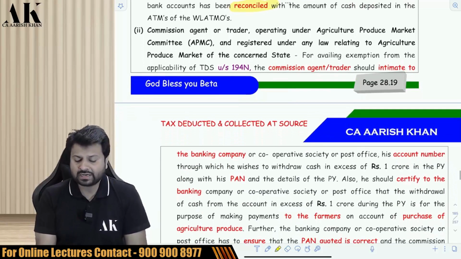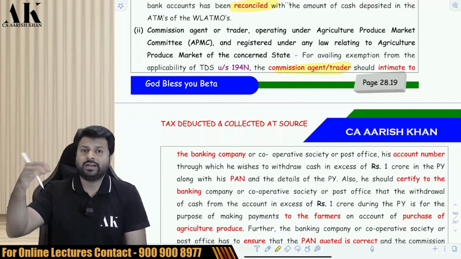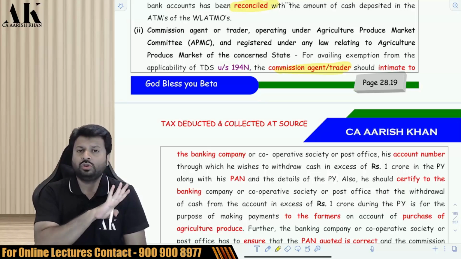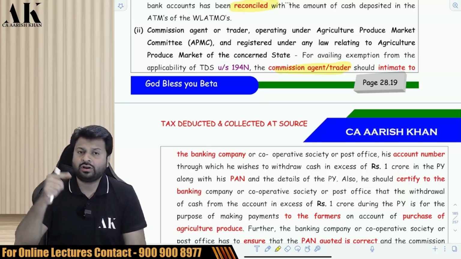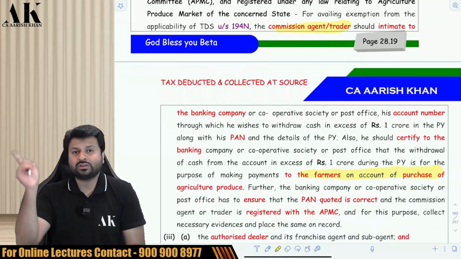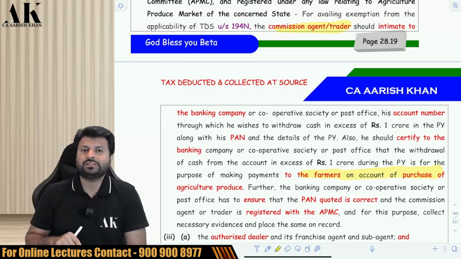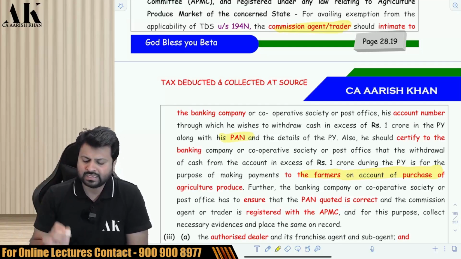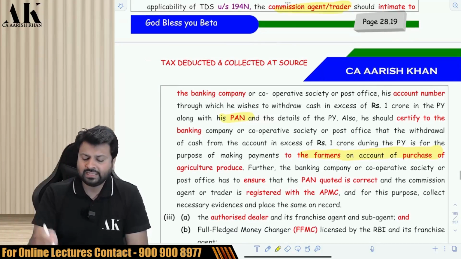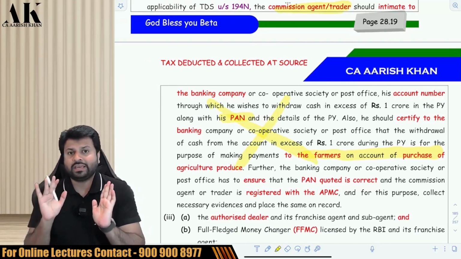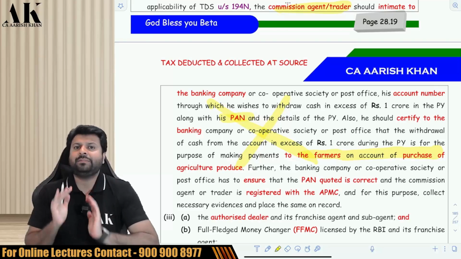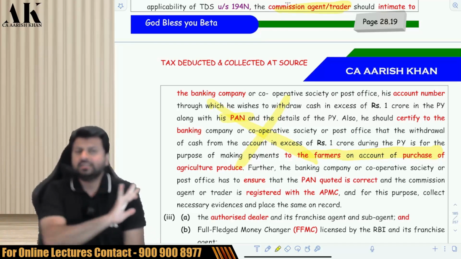Okay. Next, if a commission agent or trader opens a bank account and withdraws more than 1 crore rupees, that is not liable to TDS if he withdraws the money to give that money to the farmers to buy agriculture produce. So if the commission agent is opening an account and he is withdrawing more than 1 crore rupees, he is giving his PAN also, he is giving all his details, and he is certifying that I am withdrawing this money for the purpose of buying agriculture produce from the farmers, then there is no need to deduct any TDS. So be very careful. If a commission agent, a registered commission agent of an APMC market, withdraws money from the bank to buy agriculture produce from the farmers, there is no need to deduct TDS.